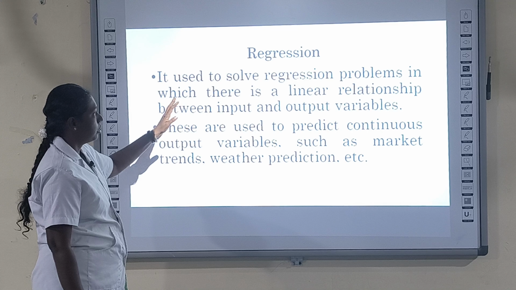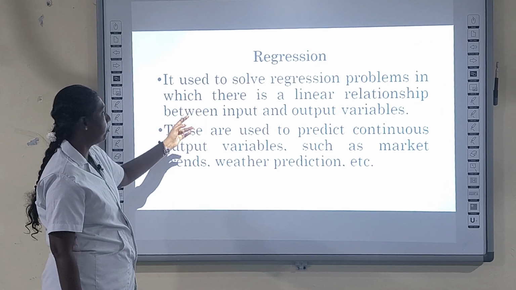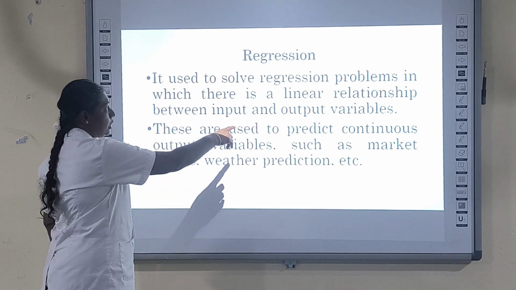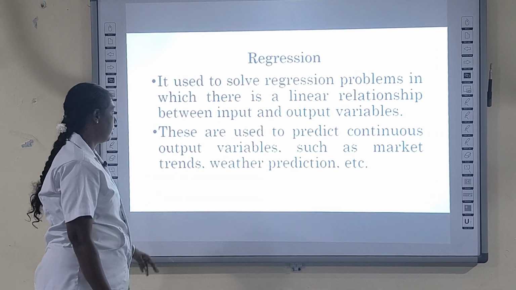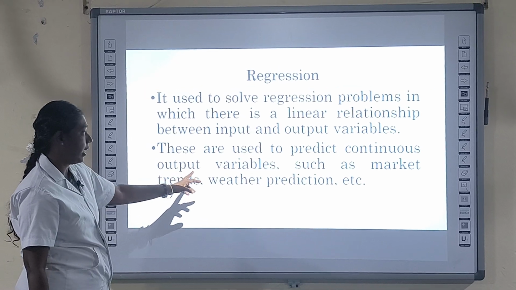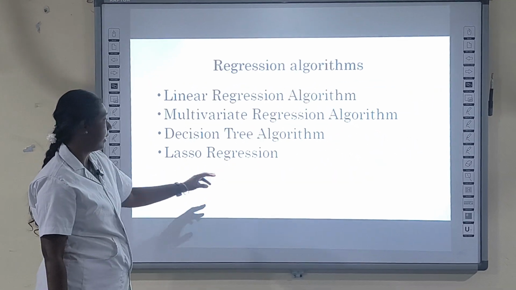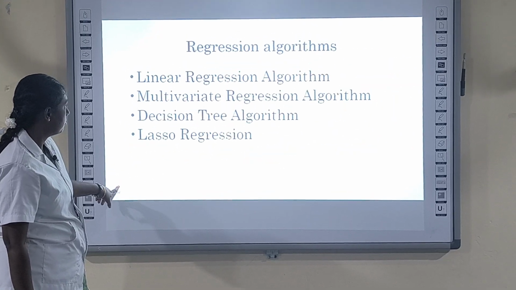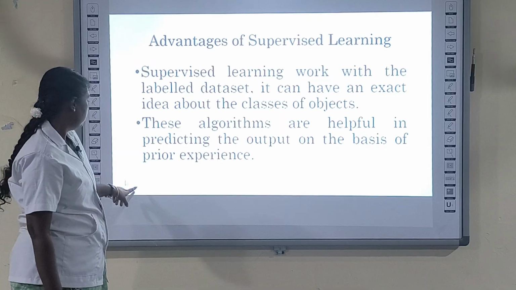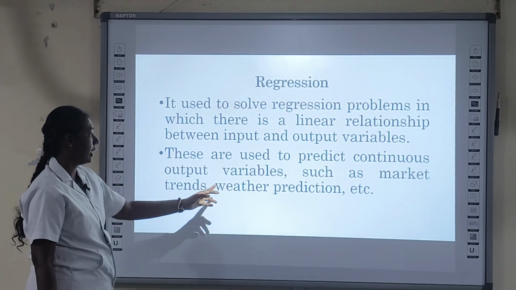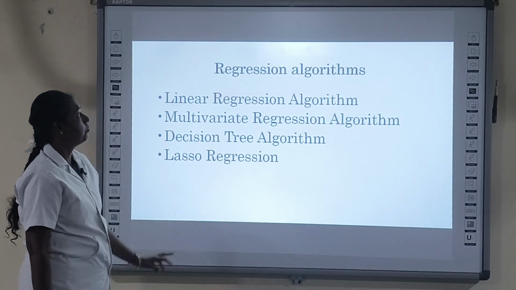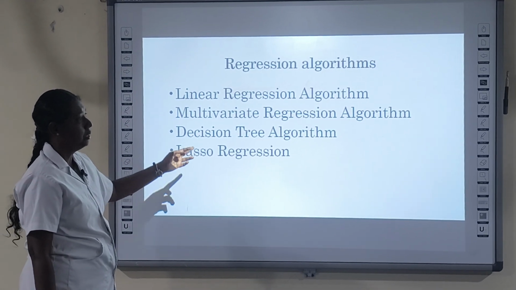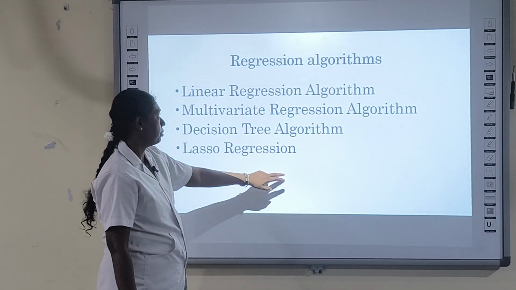Next, regression. What do we mean by regression? Regression is the relationship between the input and output variables. Based on these predictions we draw the relationship and get the output. Real world examples are market trend and weather predictions. The algorithms include linear regression, multivariate regression, decision tree, and Lasso algorithms, which are examples of regression algorithms.